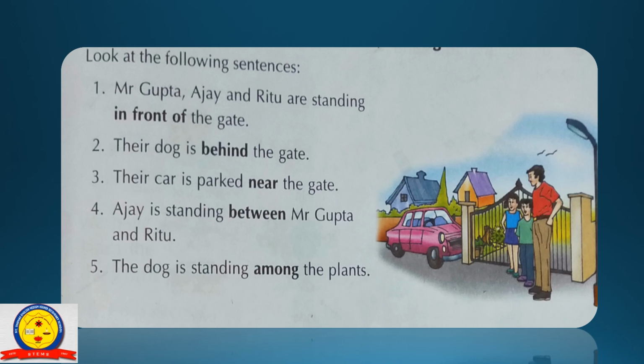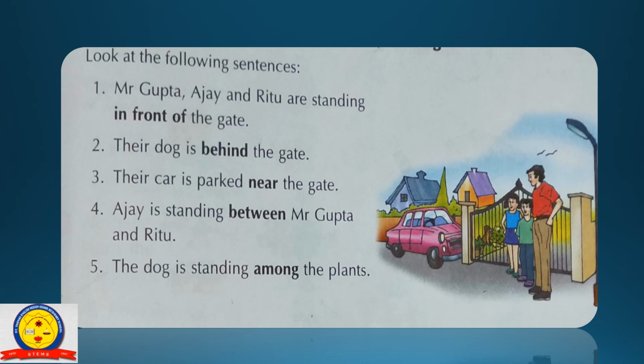Their car is parked near the gate. By the picture you can easily see and understand where we can use the preposition of place, near. The car is near the gate. So the word near tells us the place of the car. Ajay is standing between Mr. Gupta and Ritu. Between is used to talk about two persons, places or things. So Ajay is standing between two persons, Mr. Gupta and Ritu. So here we will use between.